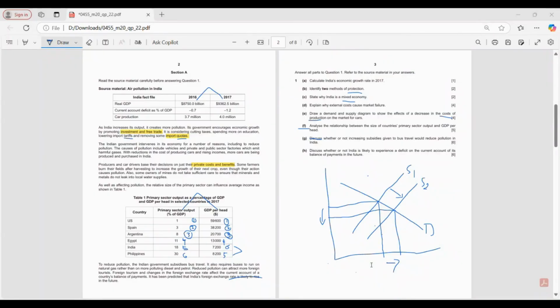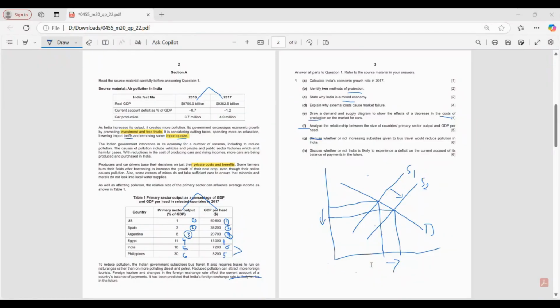So here we are talking about subsidies. So when we talk about subsidies to bus travel, when we subsidize the bus travel, there's always an opportunity cost. You should have used it on education or healthcare. Agree or not? So again, subsidy, right? So you should have used it on education and healthcare, which would better educate people and keep people safe from pollution. Yes or no?